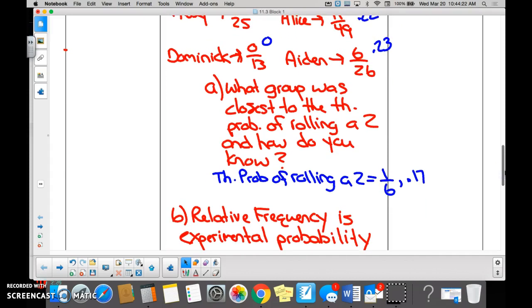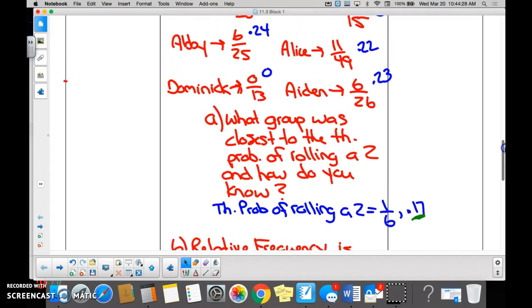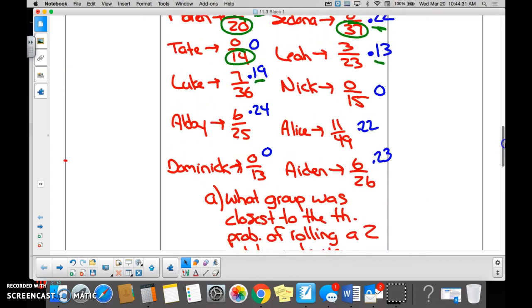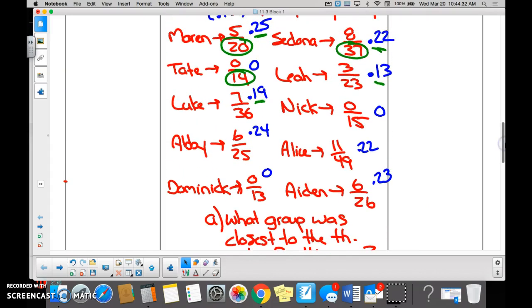We figured out the theoretical probability of rolling a 2 is 17 hundredths rounded, right? And the group that was closest to 17 hundredths from above is which group? Luke's group, and they were at what, 19 hundredths? Can you just look at these, eyeball them, and say, well, Luke's group looks the closest because 7 over 36 is really close to 6 over 36, and 6 over 36 is like 1 over 6? Can you do that or not? No. You can, but you might get it wrong, right?